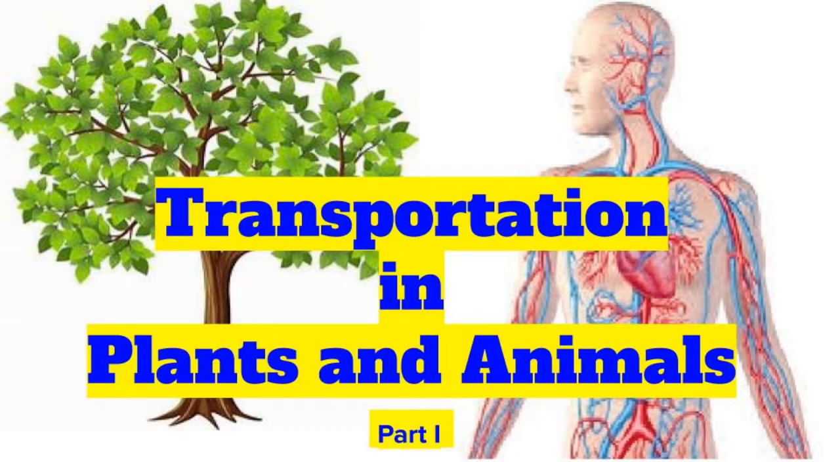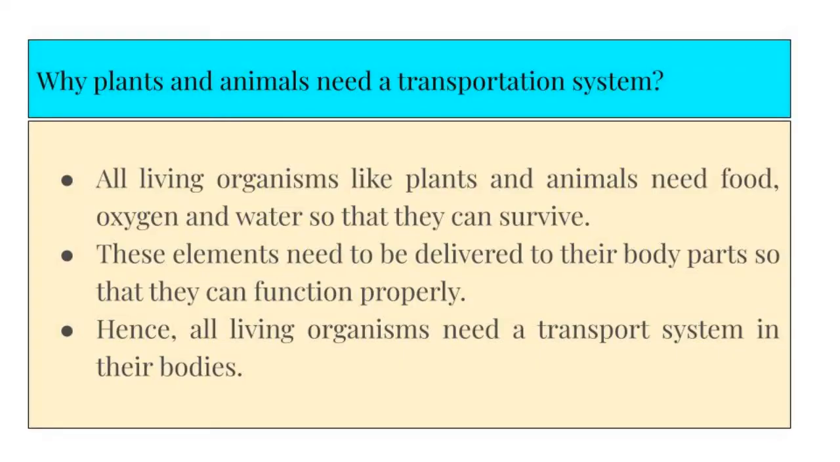Namaskar everyone. Let us start with the chapter Transportation in Plants and Animals. Now the question arises, why do plants and animals need a transportation system? All living organisms like plants and animals need food, oxygen and water so that they can survive. These elements need to be delivered to their body parts so that they can function properly. Hence, all living organisms need a transportation system in their bodies.